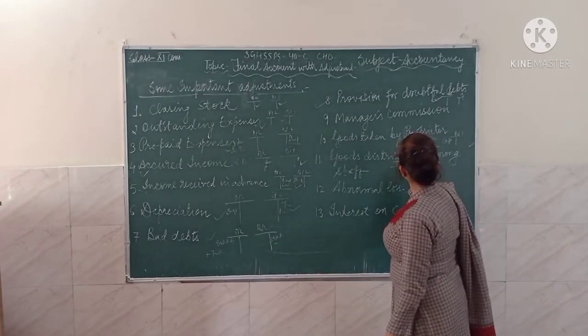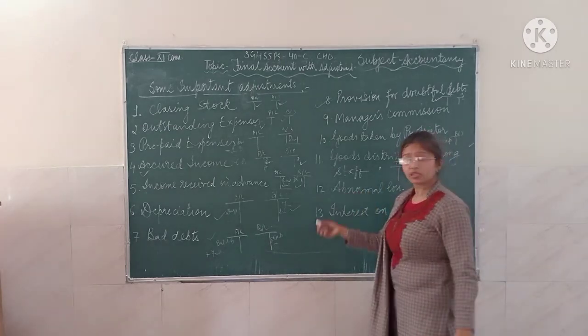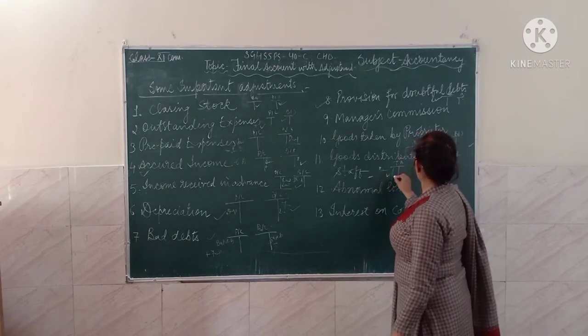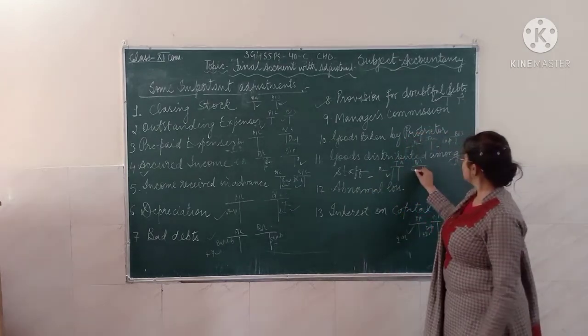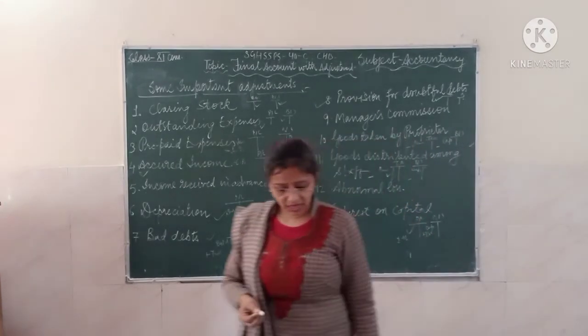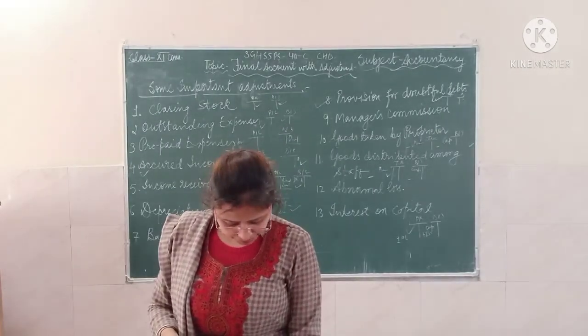So in the trading account it will be deducted from the purchases, and in the balance sheet you will minus that from the capital by way of deduction.